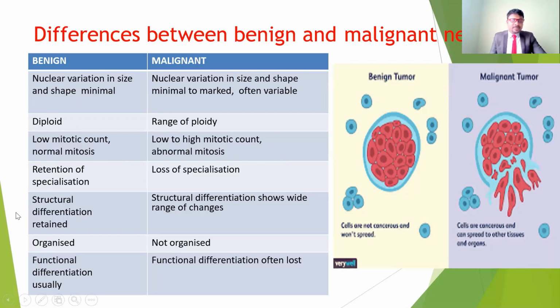Benign tumors retain specialization, but malignant tumors show loss of specialization, so the cells are not responding. Structural differentiation in malignant tumors shows a wide range of changes. Benign tumors are organized, but malignant ones are not organized. Functional differentiation is usually retained in benign tumors, but in malignant tumors all the normal functions are lost. That is the difference between benign and malignant tumors.